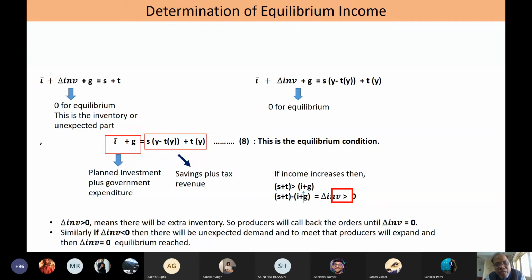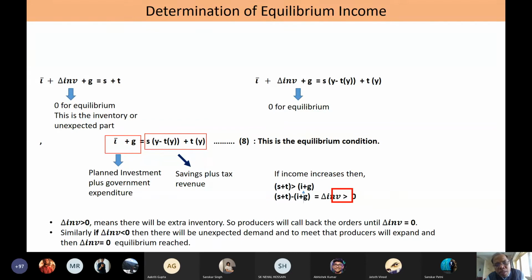However, if daily inventory is negative, just see, an economy may not always operate at the equilibrium point. It is good that an economy has zero daily inventory, but it may not happen always. If daily inventory is positive, which would indicate that there is overproduction in the economy, S plus T is greater than I plus G, or Y is greater than C plus I plus G, the economy is in disequilibrium. If daily inventory is negative, again also the economy is in disequilibrium.